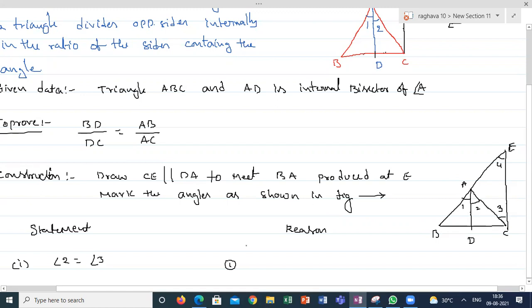Yes, sir. Alternate angles between two parallel lines. Correct, like EC and AD, where EC is parallel to AD. Like that, the construction I have taken.